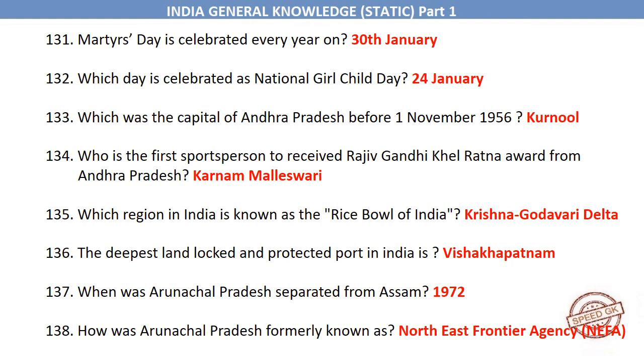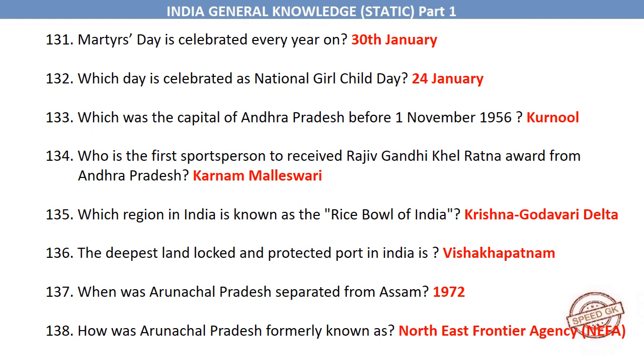Which day is celebrated as National Girl Child Day? 24th January. Which was the capital of Andhra Pradesh before 1st November 1956? Kurnool. Who is the first sports person to receive Rajiv Gandhi Khel Ratna Award from Andhra Pradesh? Karnam Malleshwari. Which region in India is known as the Rice Bowl of India? Krishna Godavari Delta. The deepest landlocked and protected port in India is Visakhapatnam.